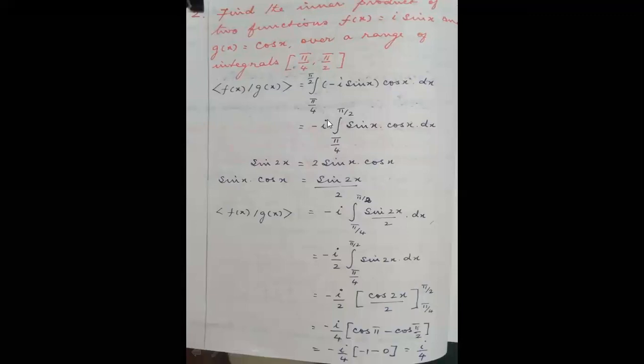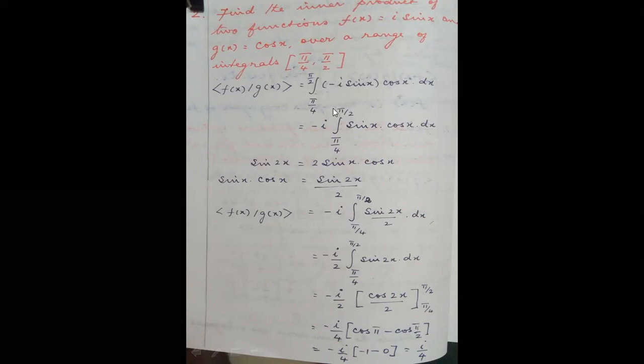So now you do another example. Let us do f of x is equal to i sin x and g of x is equal to cos x over the range of integrals pi by 4 to pi by 2. So integral pi by 4 to pi by 2. I'm changing the sign of the imaginary part because it is f x star, minus i sin x cos x dx.